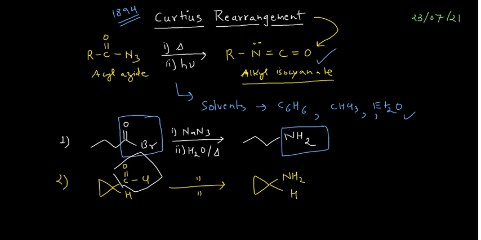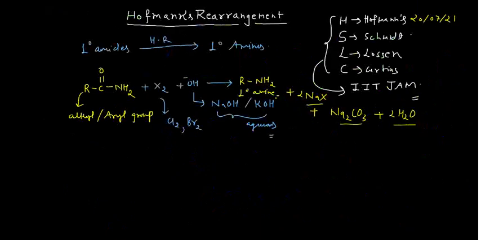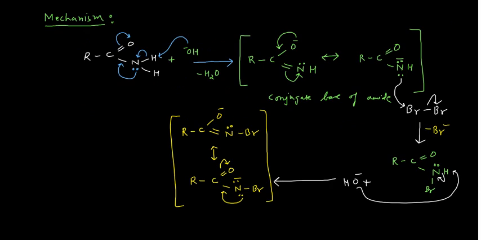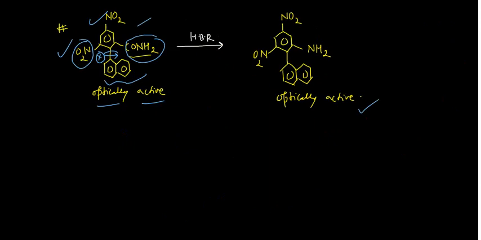Now if you go back further, this was your Hofmann rearrangement. In the Hofmann rearrangement we use amides, and when we treat these amides with halogens, especially chlorine or bromine, in the presence of aqueous alkali like potassium or sodium hydroxide, you end up with the alkyl amine, the primary amine. Not only the primary amine, you can synthesize a variety of other products also, and I have discussed all these things, so I am not going into the details again and again.